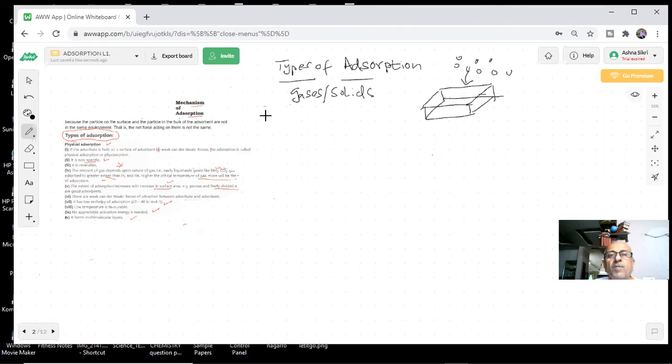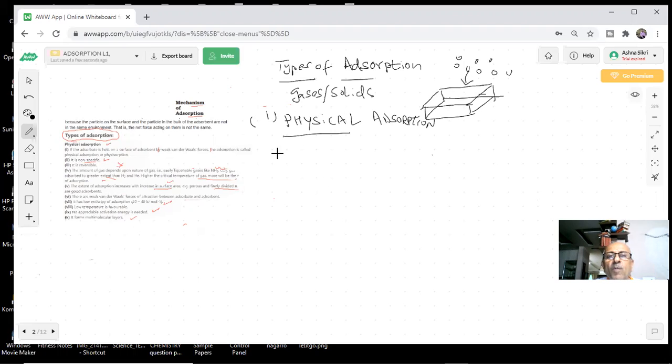So the first one which we are talking about is physical adsorption. As I write the word physical, it makes it very clear that the molecules are coming on the surface and are being held by some weak physical forces.